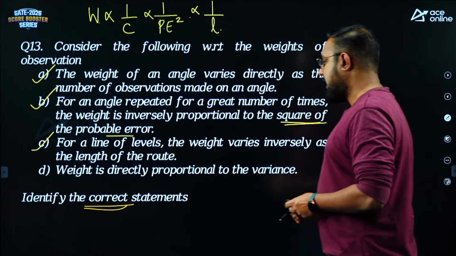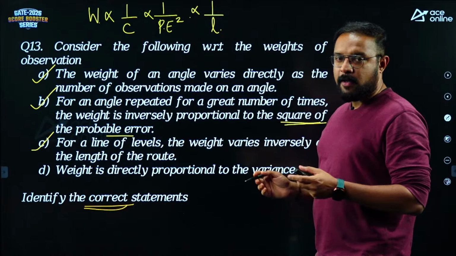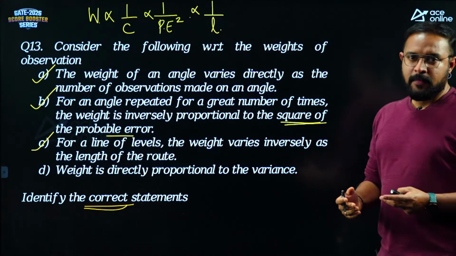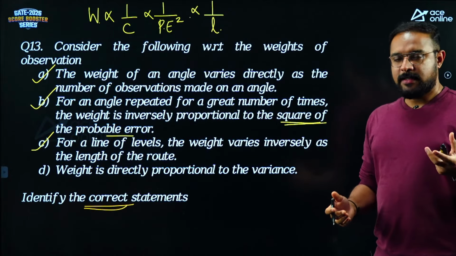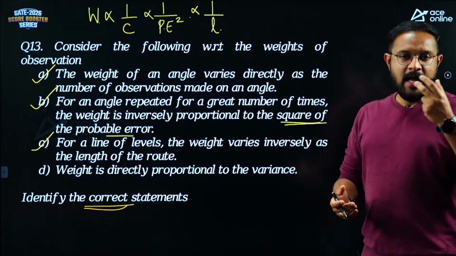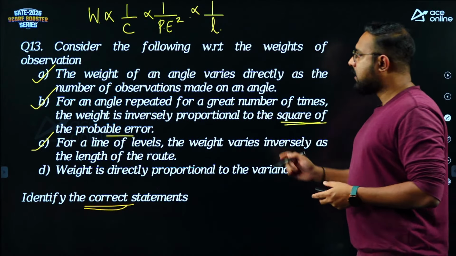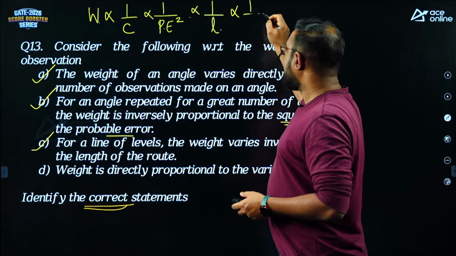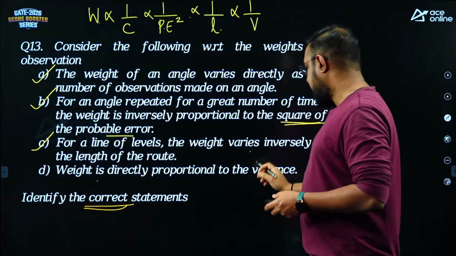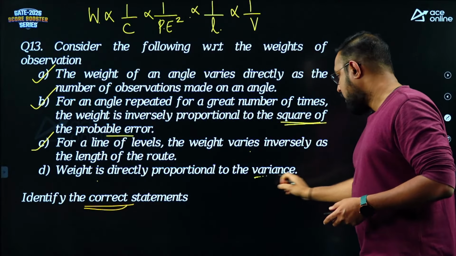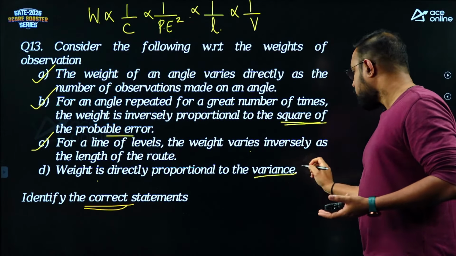And weight is directly proportional to variance. Now that is incorrect, because variance is a measure of error and weight is a measure of correction. If more weight is there, more trustworthiness is there, so lesser error and lesser variations should be there. Weight is not related to variance directly.